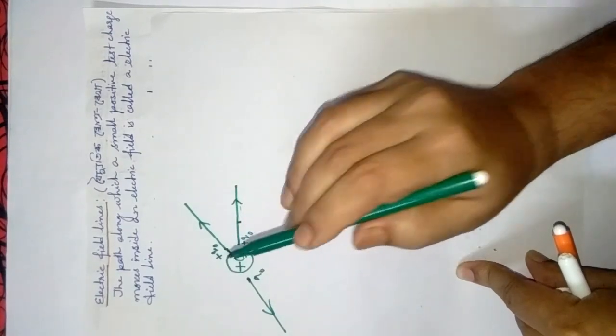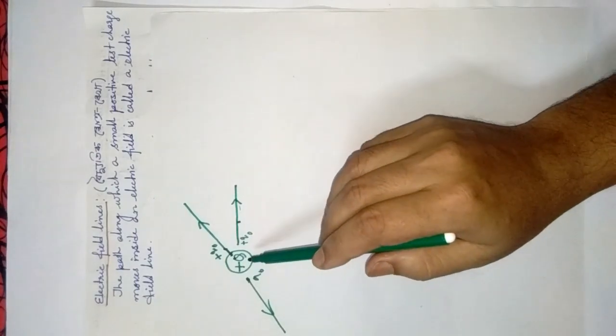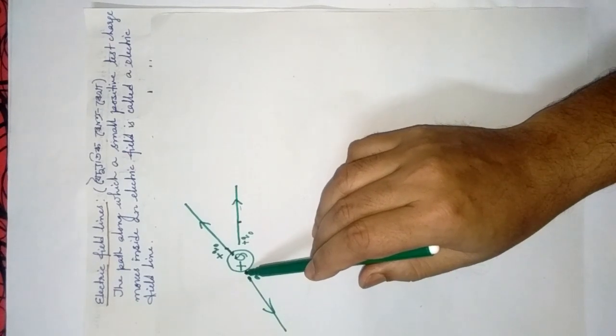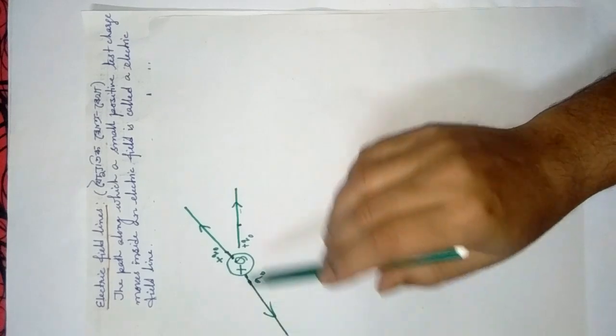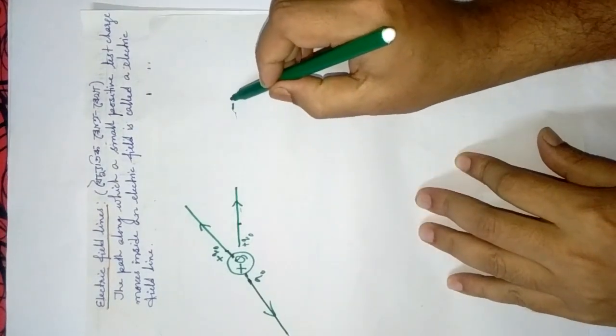That means this is in case of positive charge. In case of positive charge, electric field line starts from the positively charged body, and it will come radially outward. But what will happen in case of negative charge?